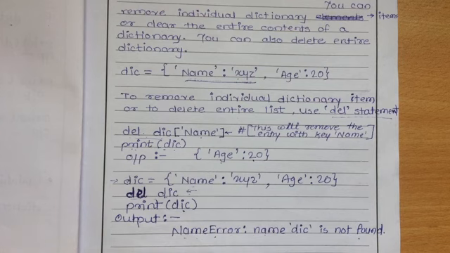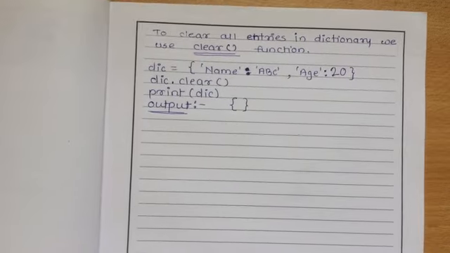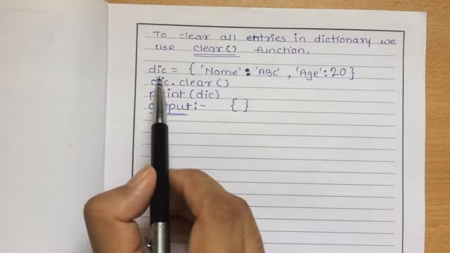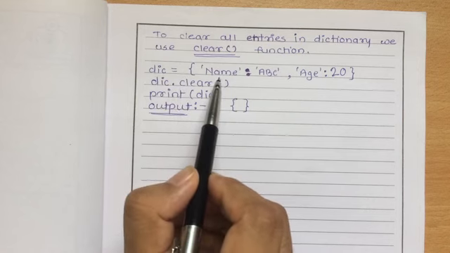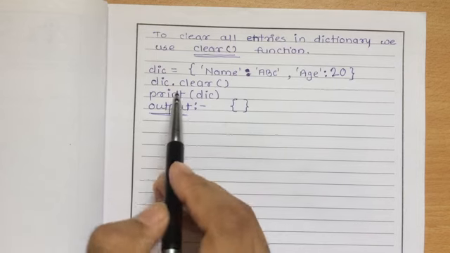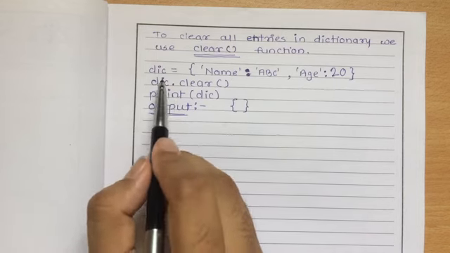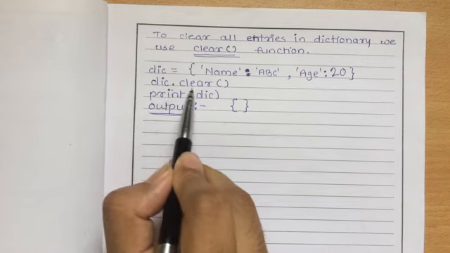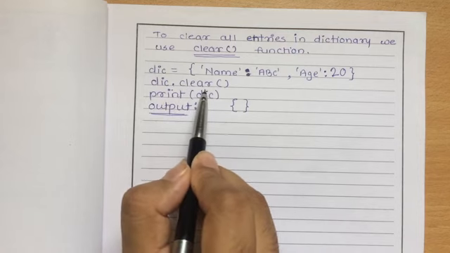So how are we going to do that? We are going to clear all the entries in the dictionary with the help of the clear function. So here is the clear function. Why do we use the clear function? The clear function is simply used to clear all the entries in the dictionary. Suppose this is an example dictionary having key name, its value is ABC, and a second key age, and its value is 20. So if I write dic, that is the dictionary name, then the dot operator and the clear function, dic.clear, what will it do?